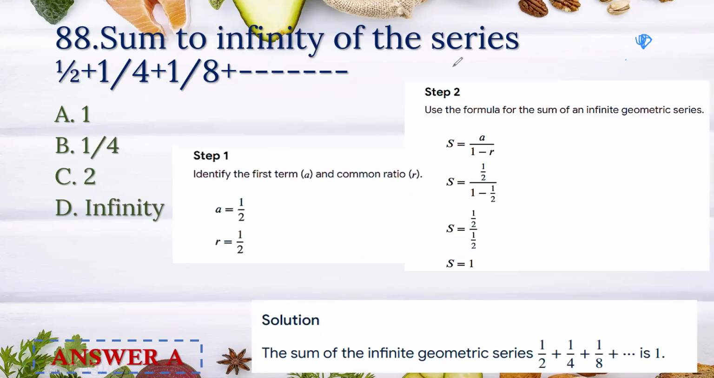Sum to infinity of the series half plus 1 by 4 plus 1 by 8 plus. So here we have to find the first term A and the common ratio. A equal to 1 by 2, R equal to 1 by 2. The formula is S equal to A by 1 minus R, and A is 1 by 2 and R is 1 by 2. So half by half, S equal to 1. So the sum of the infinite geometric series is 1. Answer A.